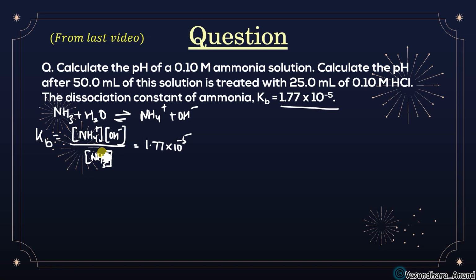Now suppose before dissociation the concentration of ammonia was C, and the others are 0 and 0. After dissociation it will be C minus X, X and X. Any doubt in this?